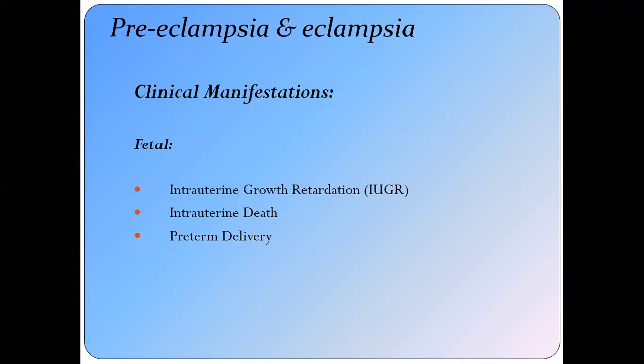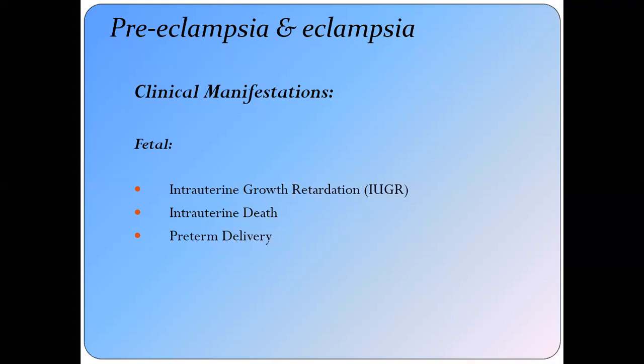The impact of preeclampsia on the fetus is that there may be intrauterine growth retardation, which is quite common. This is because the spiral arteries are not well developed, and there may be placental insufficiency. So there may be hypoxia, and that hypoxia will lead to intrauterine growth retardation, or if the hypoxia is severe, it will lead to intrauterine death. Or sometimes there may be preterm delivery. This preterm delivery could be iatrogenic, or it could be spontaneous.